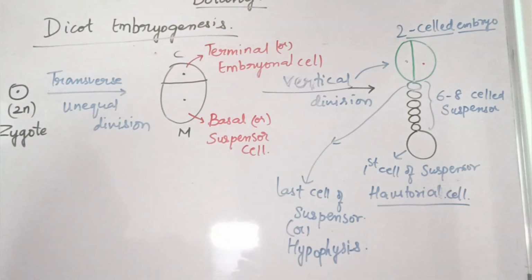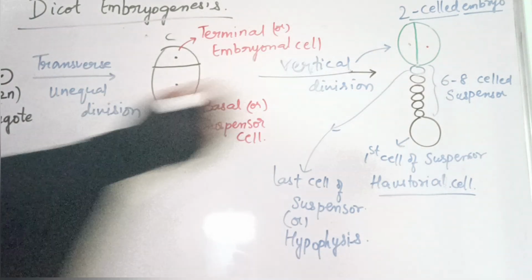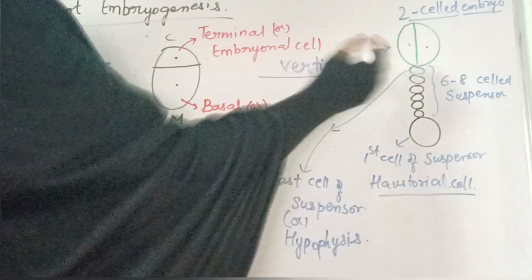Hypophysis. I hope it is clear. At the 2-celled stage, the embryo will again undergo the second vertical division. That means the division will take place here, in the embryo only, the second vertical division.